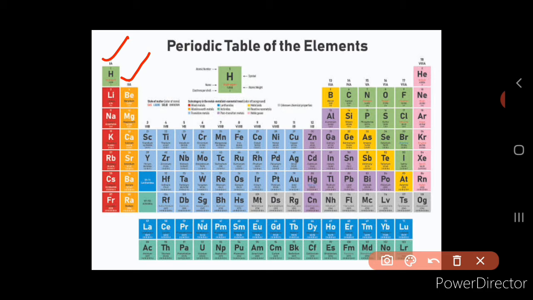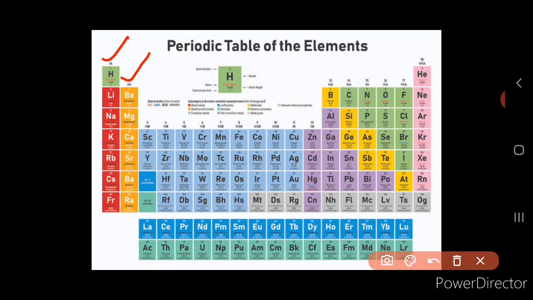Except hydrogen in the first group, you can neglect hydrogen, all the elements in the first group are metals. When they react with water, they form a solution which can change the color from red to blue litmus. The solution is said to be highly alkaline. Since they change the color from red to blue, these solutions are highly basic, or you can say alkaline. So they are called alkali metals.